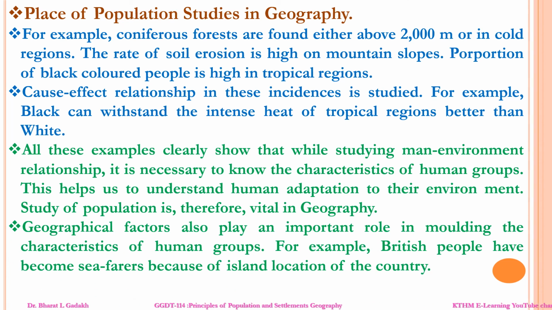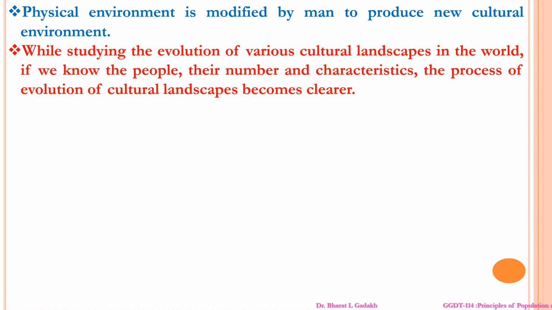Geographical factors also play an important role in molding the characteristics of human groups. For example, British people have become seafarers because of the island location of the country. Physical environment is modified by man to produce new cultural environment.